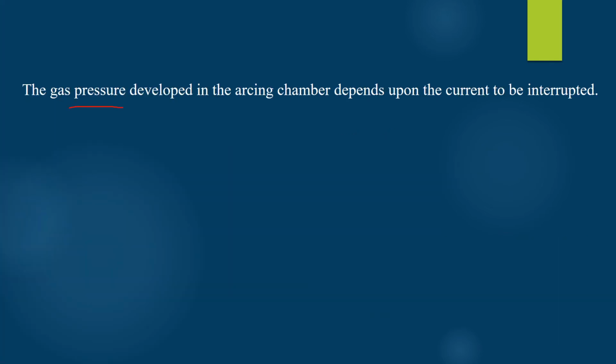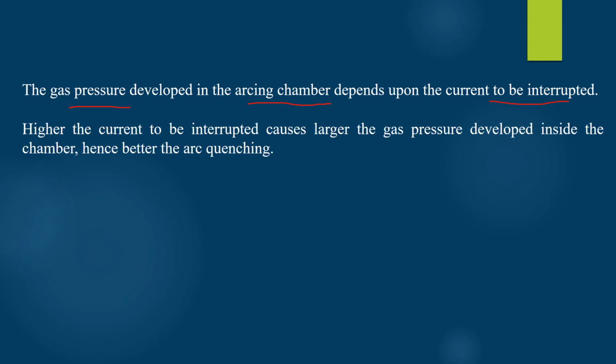The gas pressure developed in the arcing chamber as a result of decomposition of the oil when a fault occurs depends upon the current to be interrupted. If a larger amount of current is to be interrupted, then larger gas pressure will be developed inside the arcing chamber, and therefore better arc quenching will be possible, as the dielectric strength of the medium between the contacts will increase rapidly.